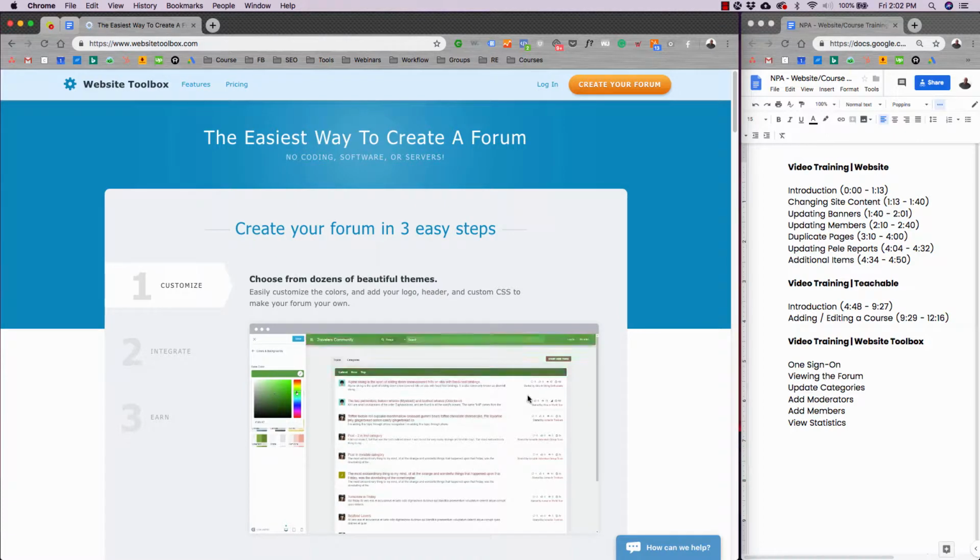All right, the last piece of training is using Website Toolbox, our integrated forum for the site. Now, the reason we chose Website Toolbox from all of the competitors is because it integrates pretty easily into what you guys are already doing, and they have a feature which is in pending process right now called single sign-on. So essentially what will happen is if someone signs up for a Teachable course, meaning the subscription, they automatically get access to the forum with a single sign-on. So they can use the same username and password for Teachable as they can in Website Toolbox. And because that's customized, that's why it's taking a little bit of time.